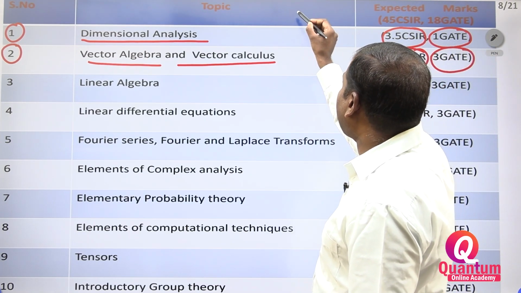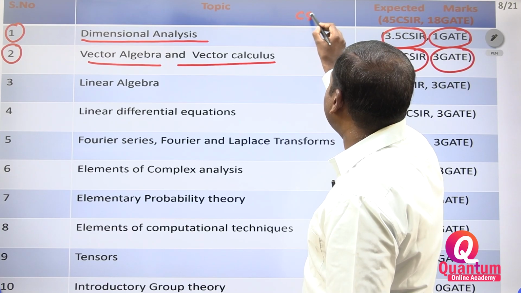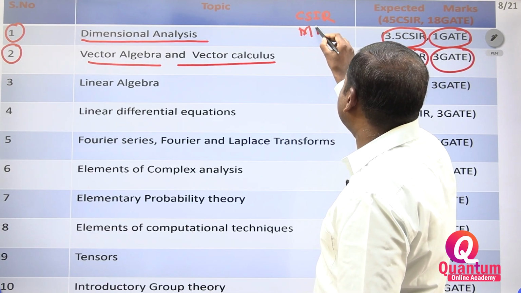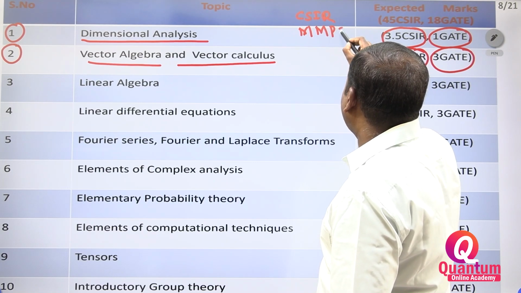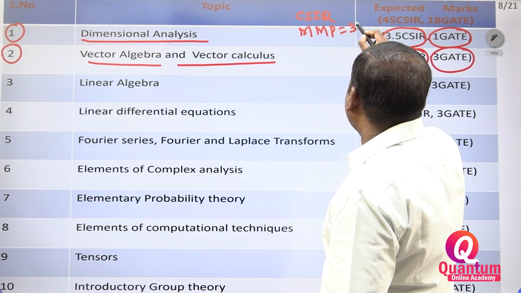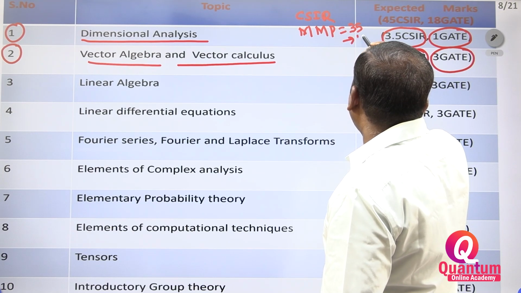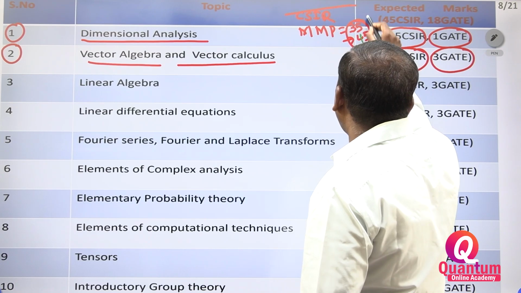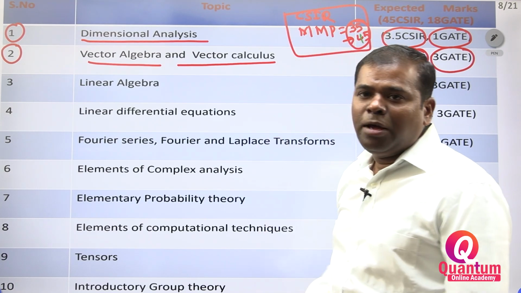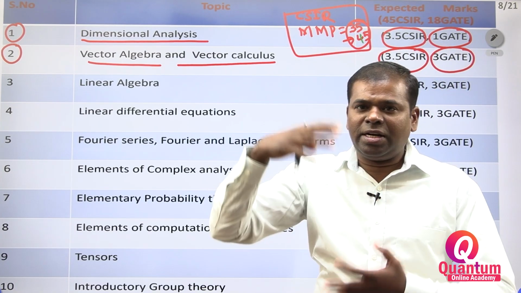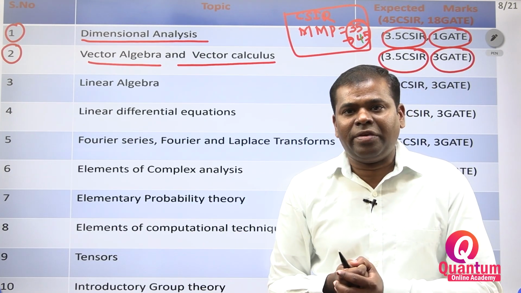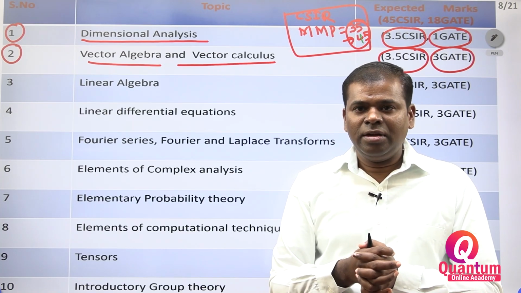In the CSIR examination, from mathematical methods of physics, how many marks can you get? Around 35 to 45 marks, based on the paper setter. Sometimes you may get 35, sometimes you may get 45 also. That much weightage is there.